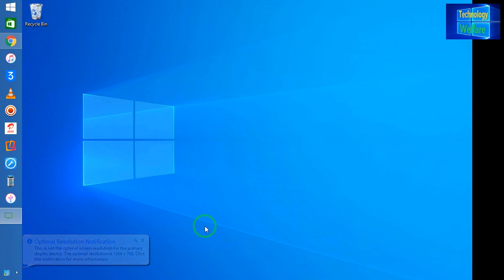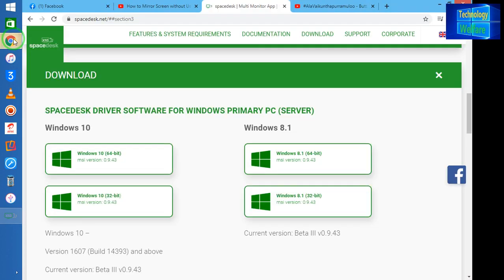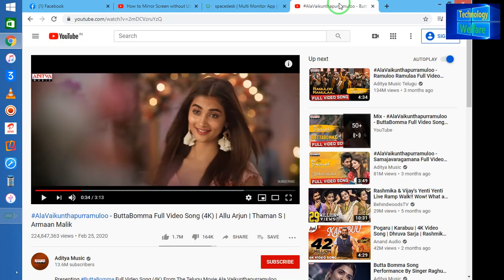According to the resolution of your computer, you can select that. The whole screen will reflect on your tab. Now see guys, I can command the whole computer without using any key button or touching the mouse button of this device.